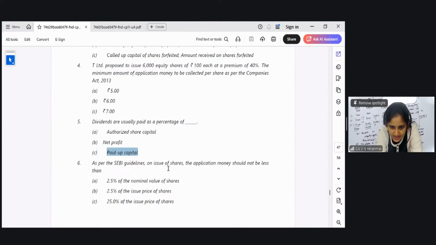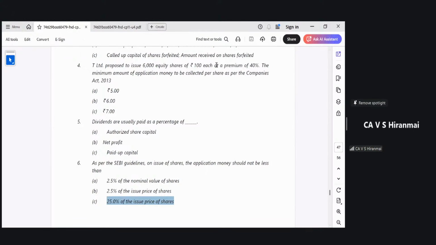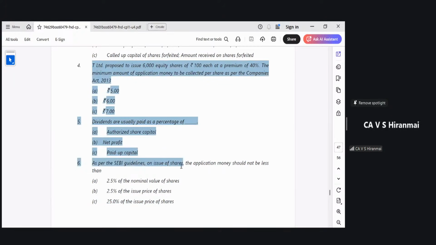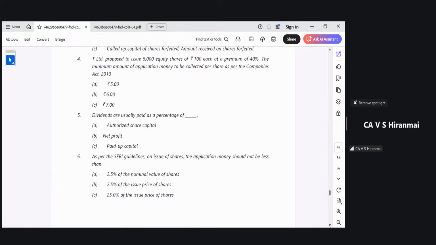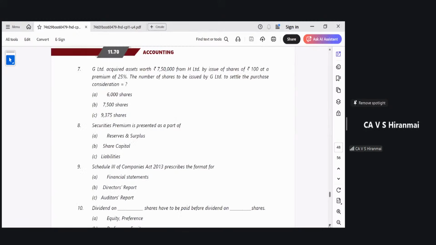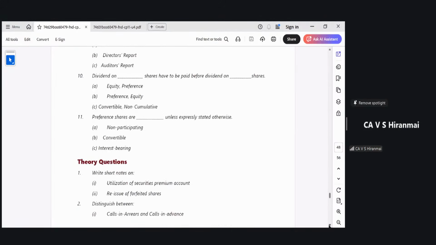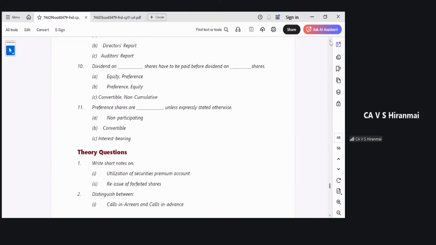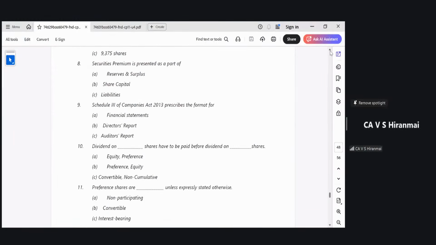As per the SEBI guidelines, the application money should not be less than 25% of the issue price of the shares. So see, the fourth one, fifth one, sixth one is something that you are learning right now. Where is it given? All these rules are in your book. So if you can just see that and then do it, no problem. Clear, everybody? I know my video is off, so don't worry. I will switch it on.